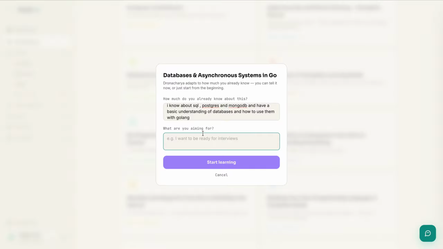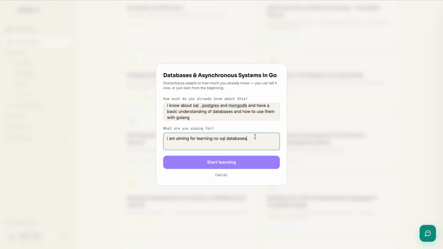Again, I can answer the second question, which is what are you aiming for? So I am aiming for learning, let's say, vector databases. So let's see how the AI creates this course, or I can say I am aiming for learning NoSQL databases.